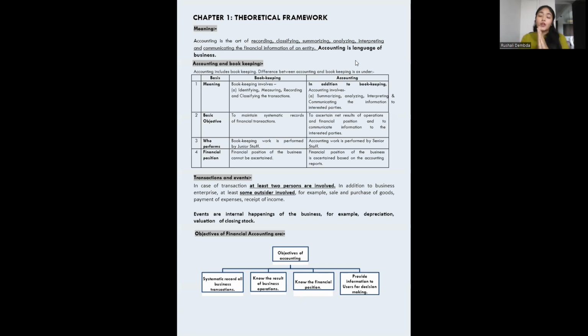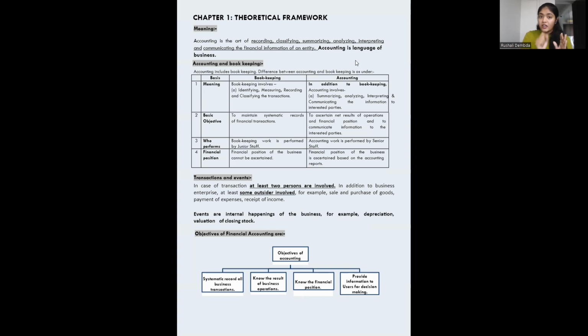Now, after recording, if you're just recording, that is also bookkeeping. Like when you scan the QR code over there, the uncle or the person at the shop will just write down the amount that you have paid. That is just recording. But now we have to classify what product is sold, for what value it is sold, and which sales type this is. That we have to identify, classify, then summarize it. Now make a ledger out of it.